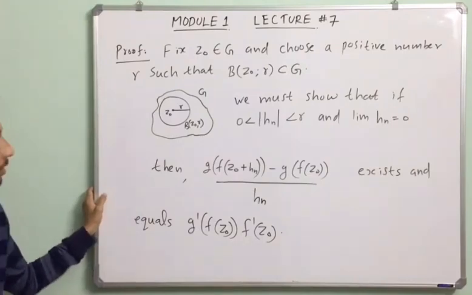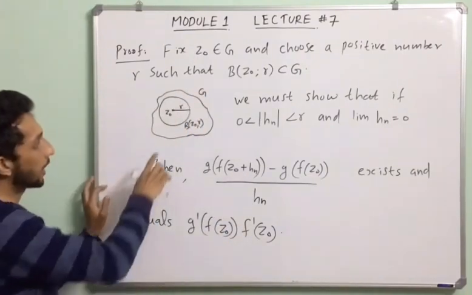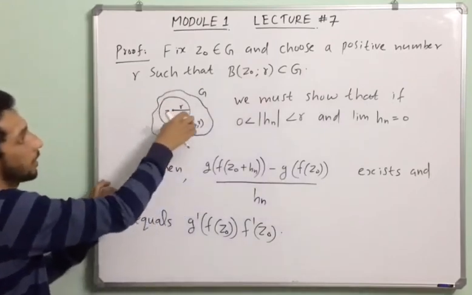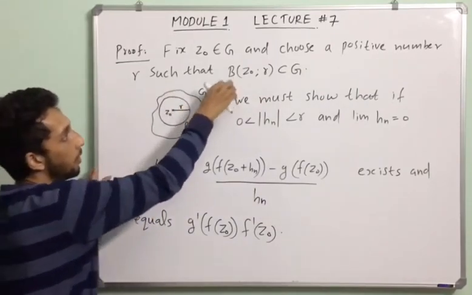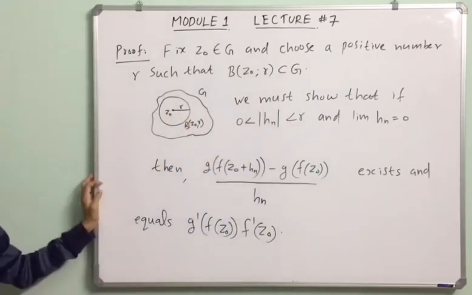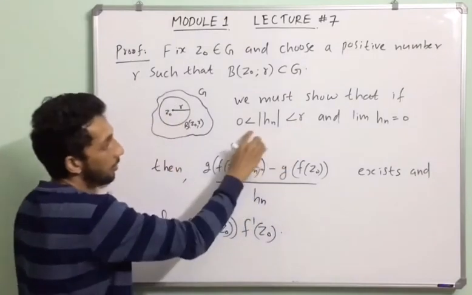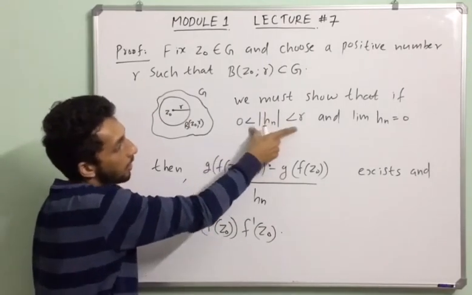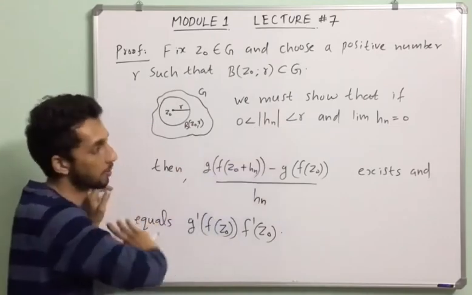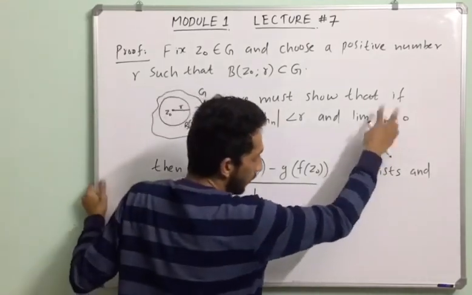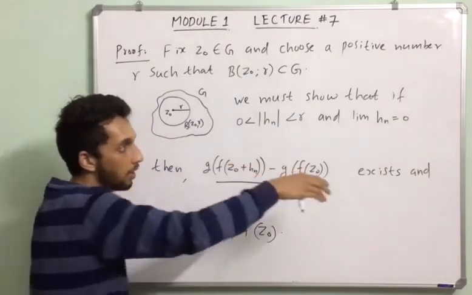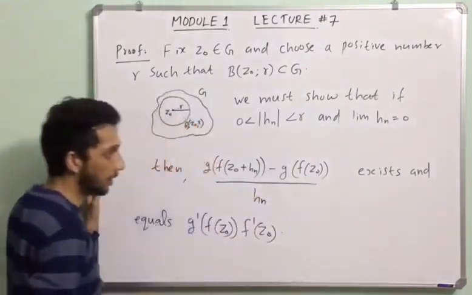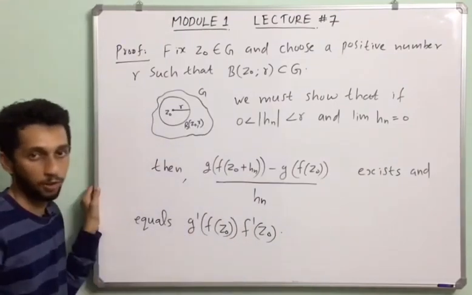We choose the open set G, the point z0 in G, and a positive number R. With this point as center and R as radius, the open ball is completely contained in G. We take 0 less than mod hn less than R, that is, h1, h2, h3, whose moduli are positive numbers. The limit of this sequence h1, h2, and so on is 0. We have to prove that this value exists and is equal to the required limit.